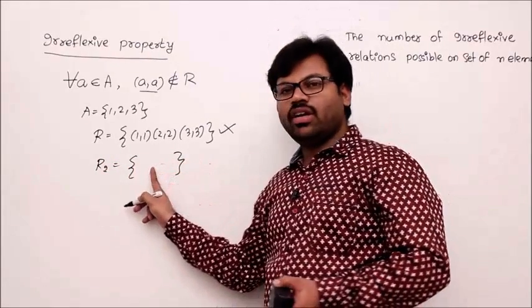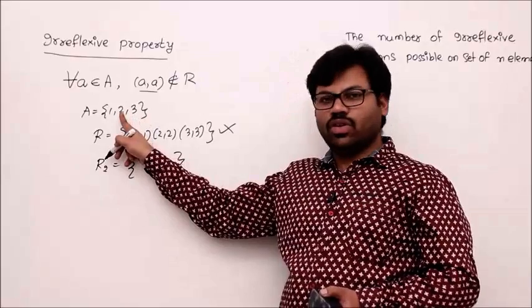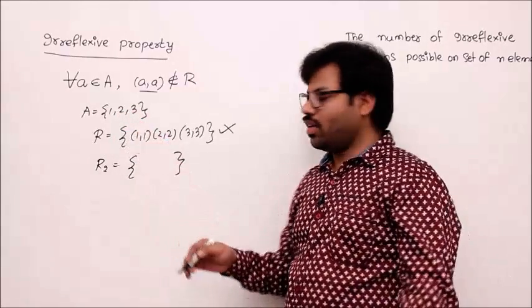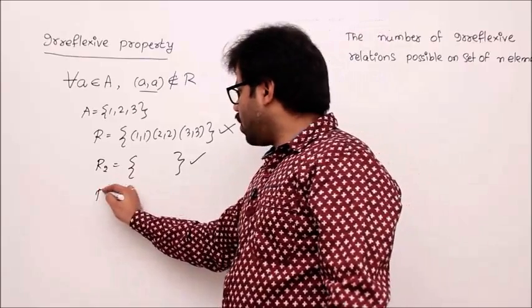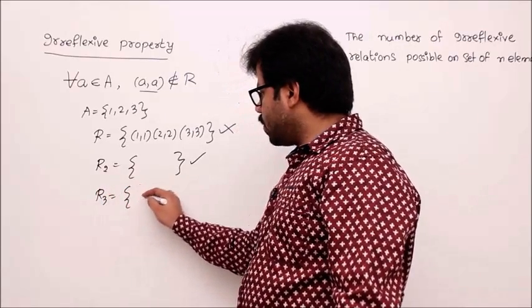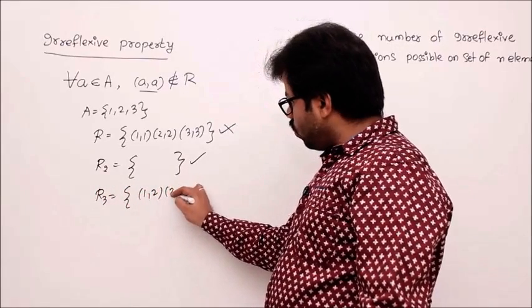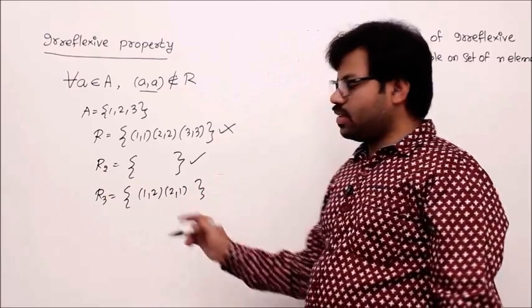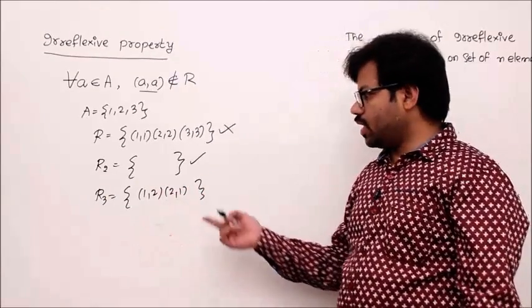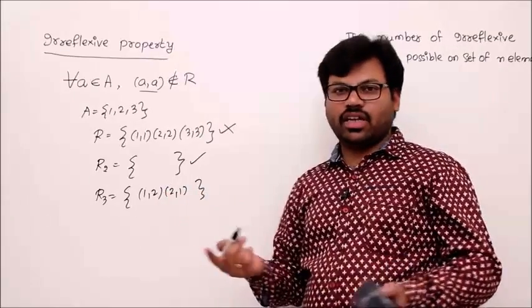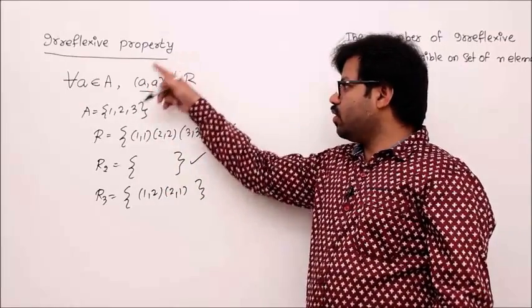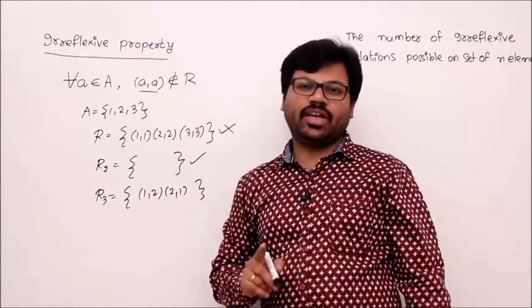Do we have (1,1)? No. Do we have (2,2)? No. Do we have (3,3)? No. That's why it is irreflexive. Understand? So what about R3, which is {(1,2),(2,1)}? Yes, this is again irreflexive because (1,1),(2,2),(3,3) are missing. You can have any other element, not an issue. The definition says that you should not have any (a,a).